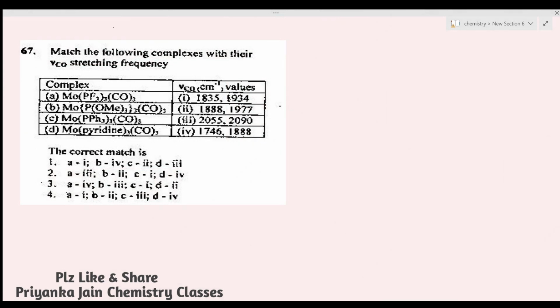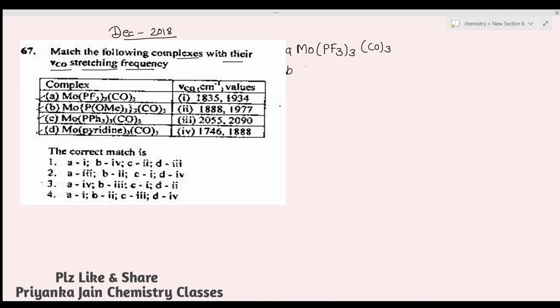See here, this question is again from the December 2018 question paper, and we are asked to match the following complexes with their CO stretching frequency. It means we have to find out the order of CO stretching frequency. Here we have given 4 different ligands. Molybdenum is our metal and we have given 4 different complexes. This will be Mo(PF3)3(CO)3. This is the A option.